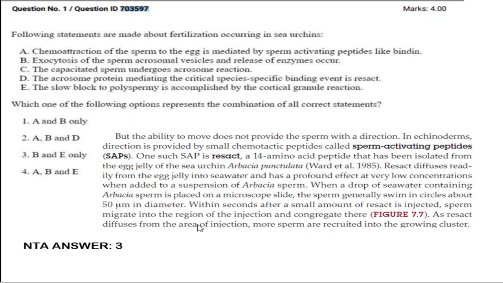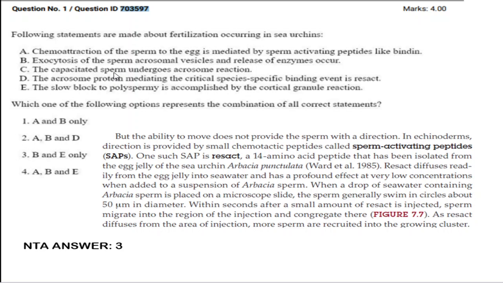Next is question ID 703597, for which the correct answer is option number 3. They had given 5 statements and asked us to pick the correct statement. So only option B and option E alone are correct, because if you check option A, it is a reason, but here they had mentioned chemoattraction is mediated by binding. If you check option C, the capacitated sperm, but here they are asking about sea urchin. Only mammalian sperm will go through a process called capacitation. So option C is also incorrect.